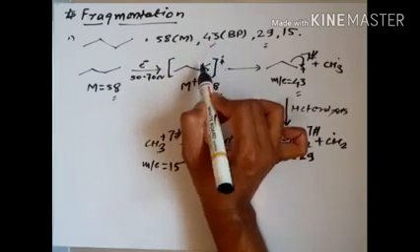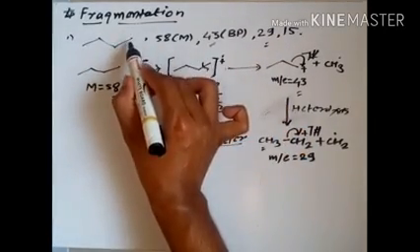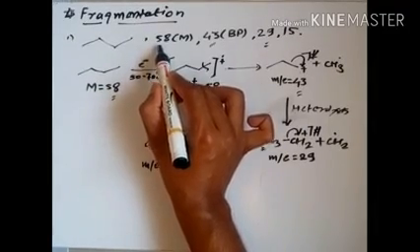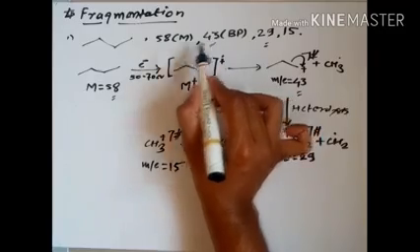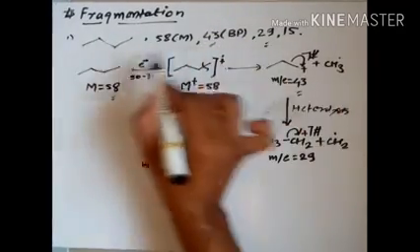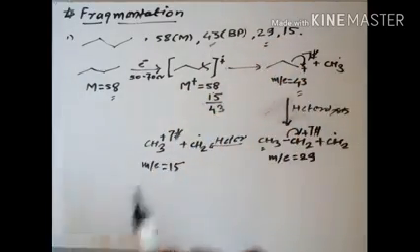So you can eliminate 15 from 58 and we get 43. Again you can eliminate 14, we get 29. Again you can eliminate 14, we get 15. In this way we do the fragmentation of such a molecule and we get all the peaks.